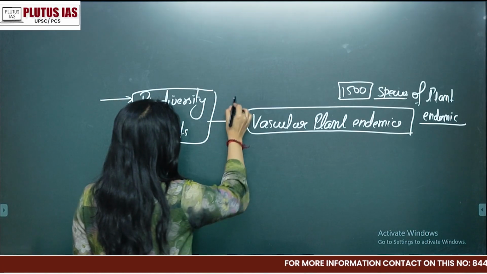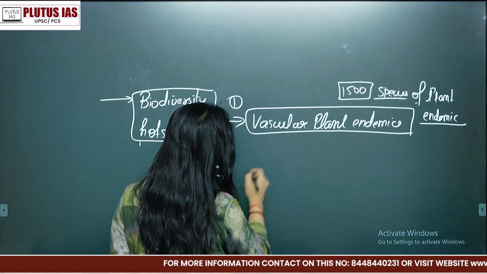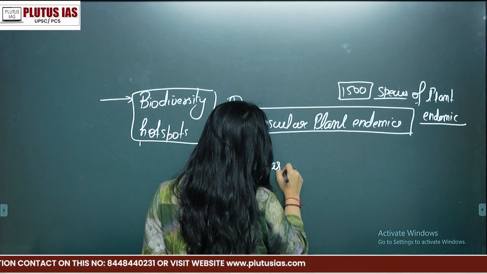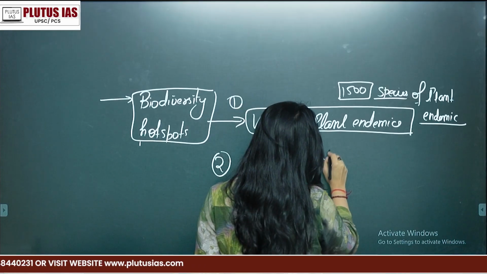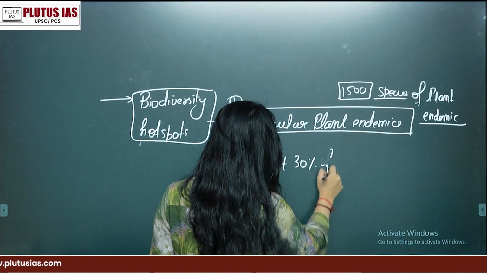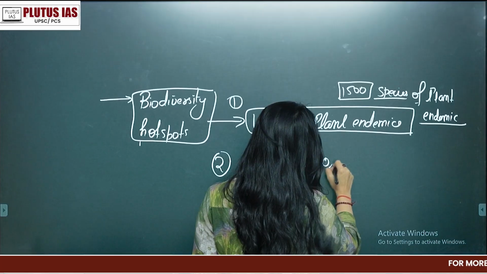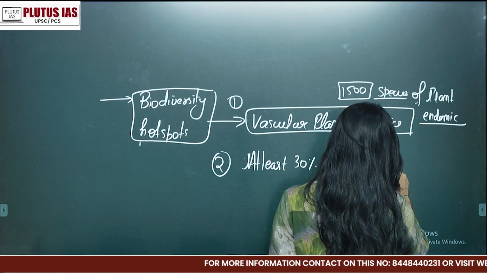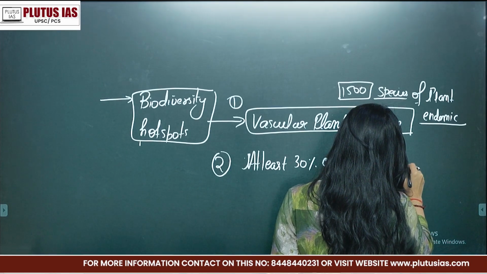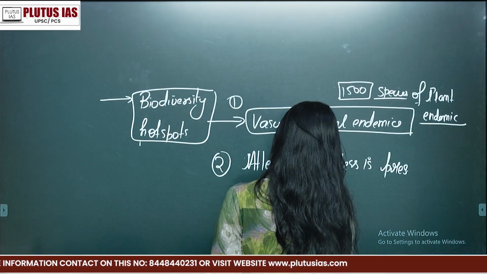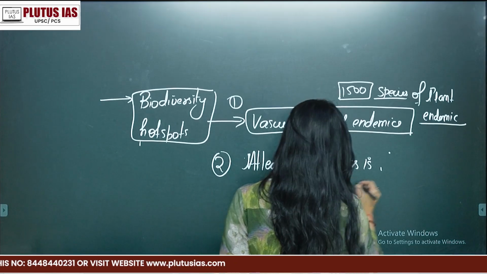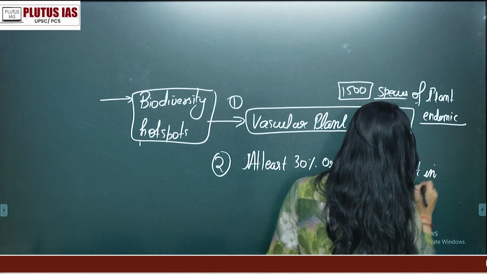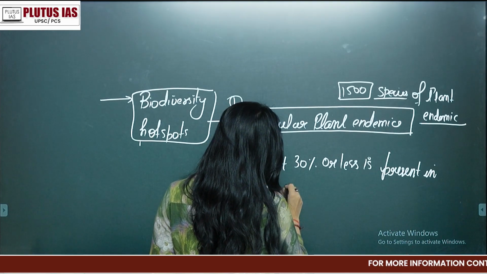The second one is that at least 30% or less of the original vegetation should be present in the particular area.